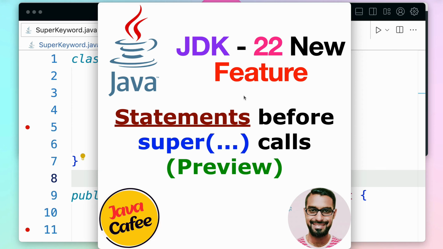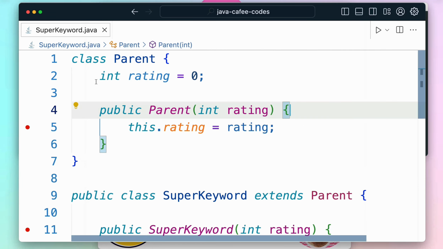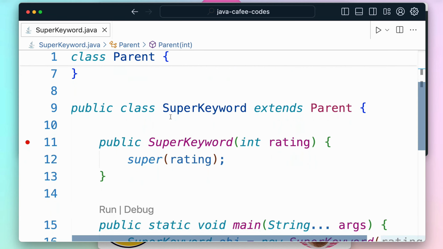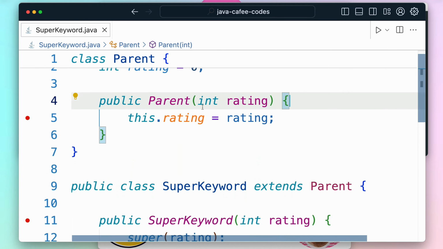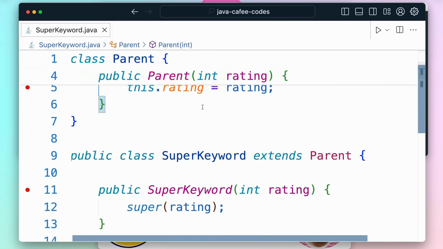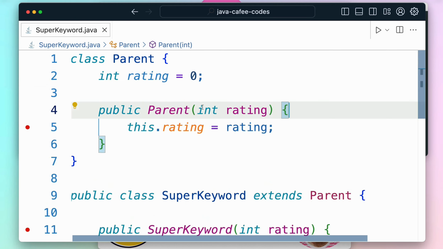But in order to get a glimpse of it, I have just taken some snippet of code here. As you can see, I have written a parent class, and this parent class is carrying an argumented constructor up here, and it also has an instance variable. Down here, we have a child class, and this child class is extending this parent class. This is a well-known snippet which everyone knows about, how a parent class and a child class relation exists within